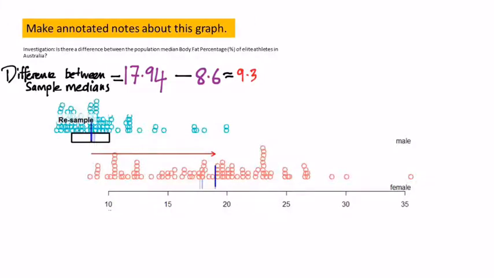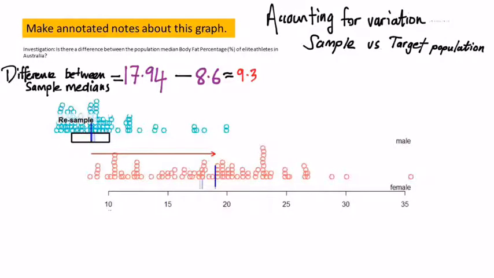Here we go. Now we look at this graph here. Okay, what are we talking about? Well, we need to account for variation. What is variation? When you take a randomly selected sample from any target population, your sample is only a small subset of the target population, mainly for practical reasons. But the issue here is, does your sample then accurately represent the population? Maybe, maybe not. Hopefully, yes.